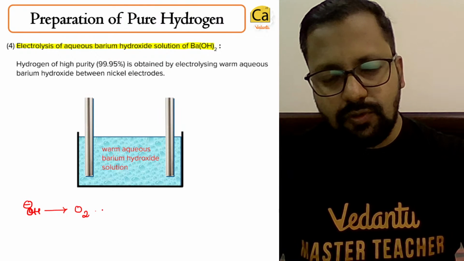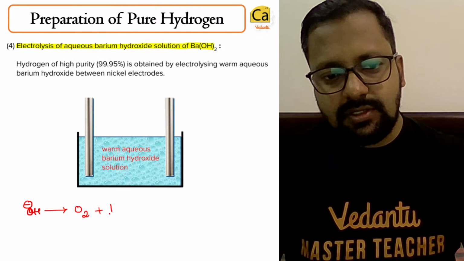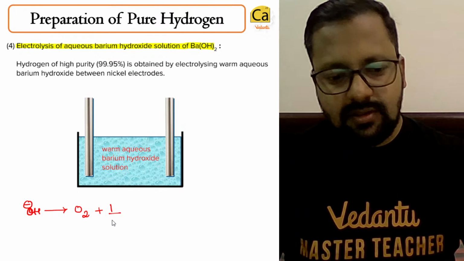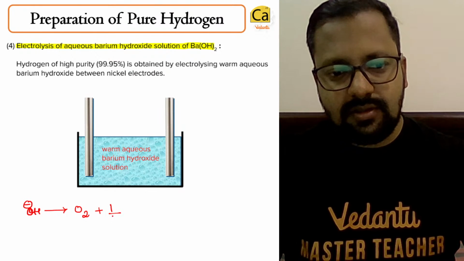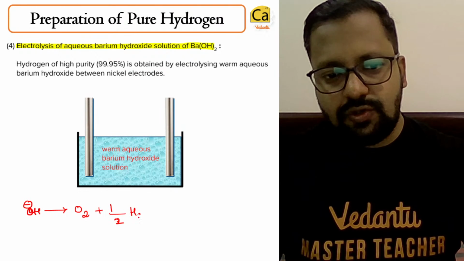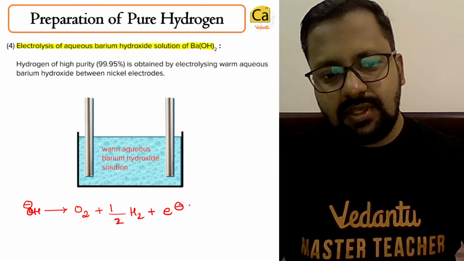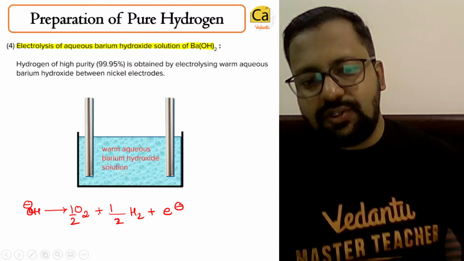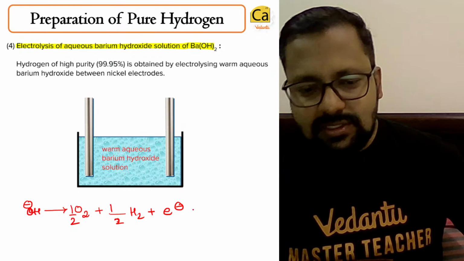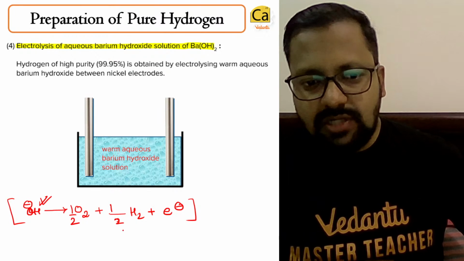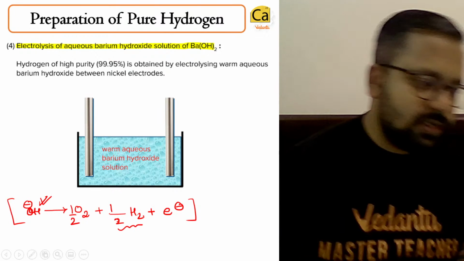It will produce O2 plus half H2 plus electron, half O2, half H2 plus electron. So this is how the reaction will take place. This will undergo oxidation and will produce hydrogen gas.